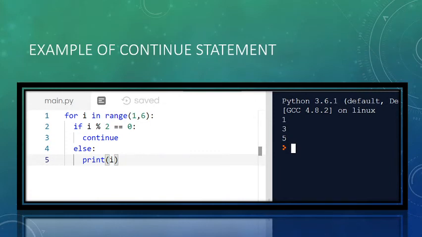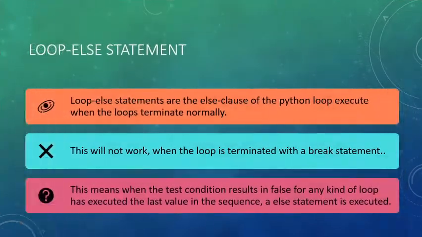In the program here, for i in range(1, 6), and as it reaches 2, i divided by 2 is 0, meaning the condition is true, and it will go ahead. In break, the loop will exit, whereas in continue the loop will go ahead to the top of the loop. So that is the continue statement.